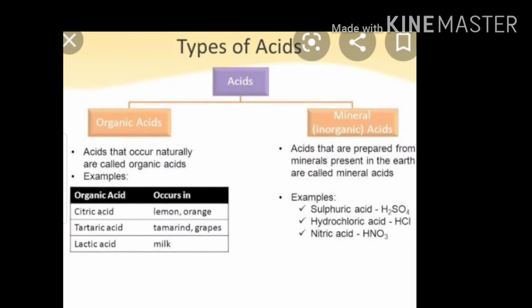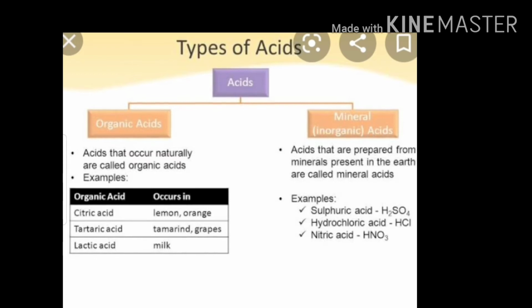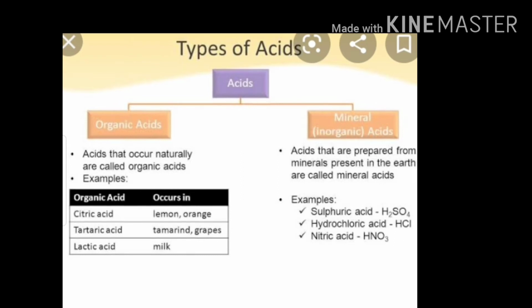Students, acids are also of two types. The first is organic acid and the second is mineral acid. Organic acids are acids that occur naturally. Examples: citric acid, tartaric acid, lactic acid.